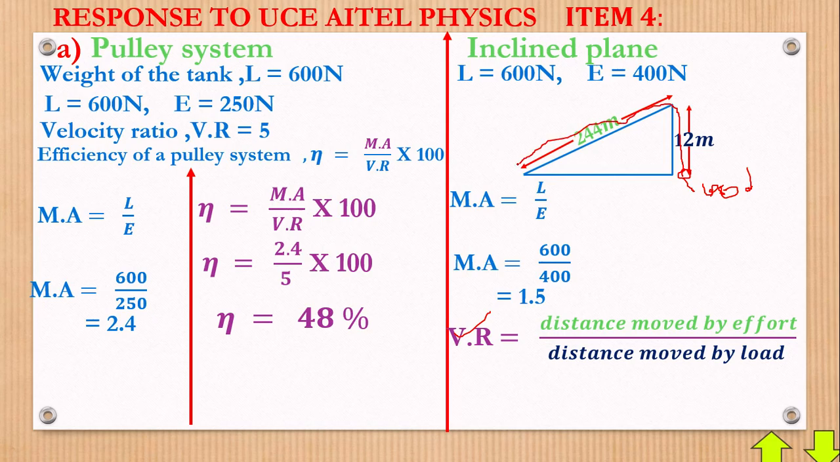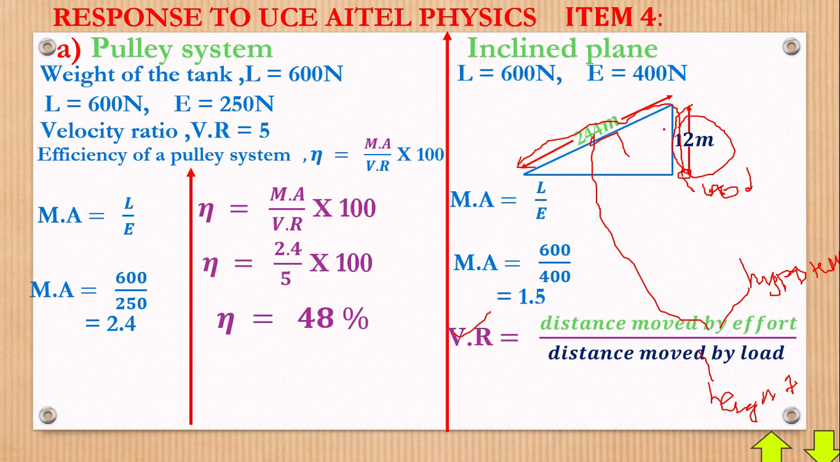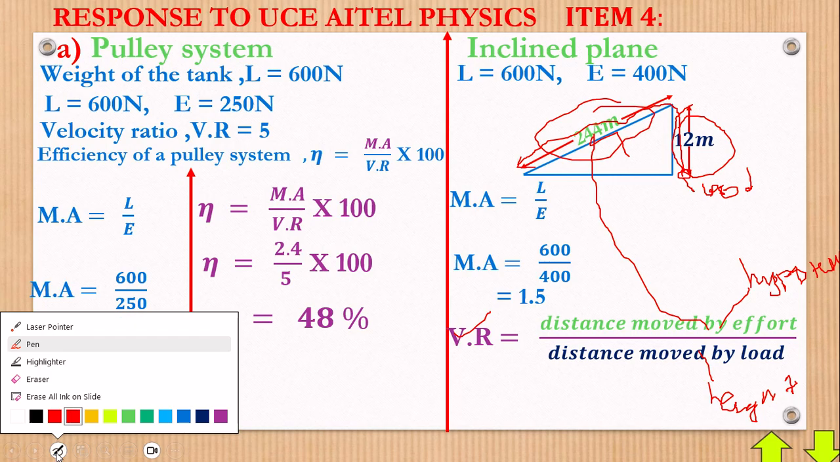So when you are pulling, we pull in this area here. In order to know the distance moved by the effort, is the biggest value always the hypotenuse? For the distance moved by the effort, always take the hypotenuse, and for the distance moved by the load, always take the height of that given inclined plane. So if they want the distance moved by the load, you take this height. If they want the distance moved by the effort, you take this. That's what we mean right here.